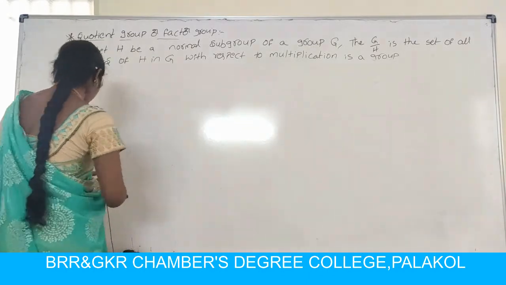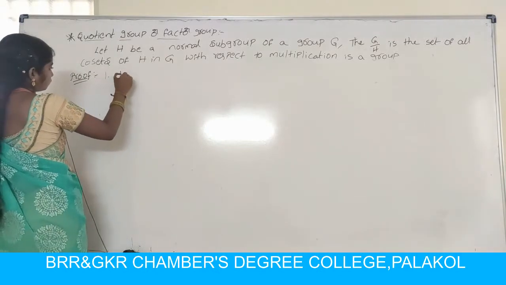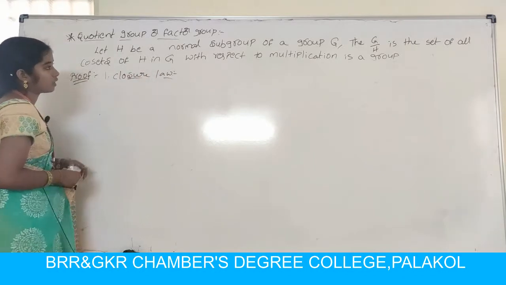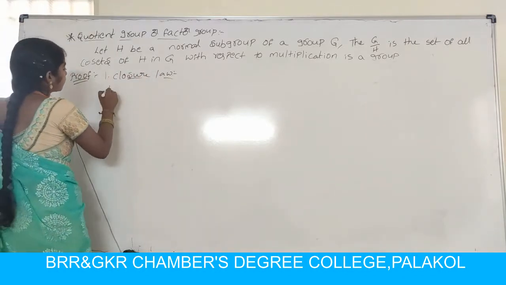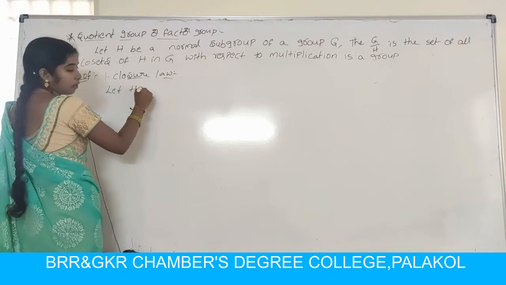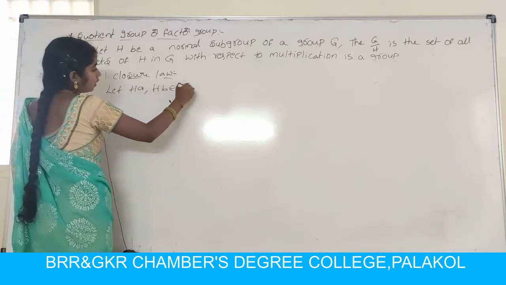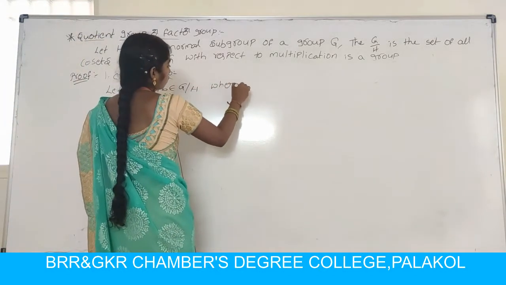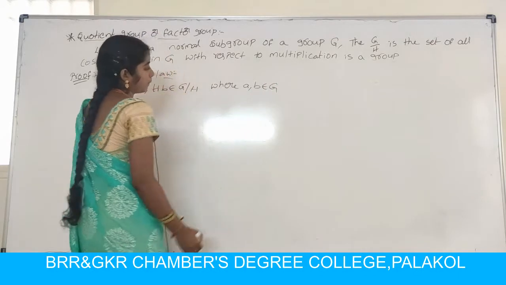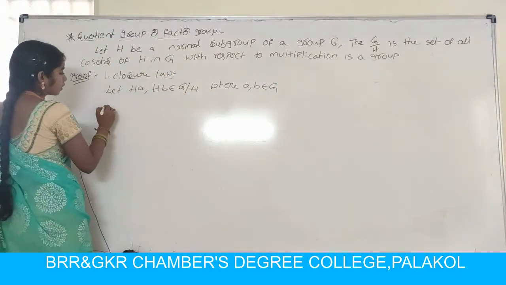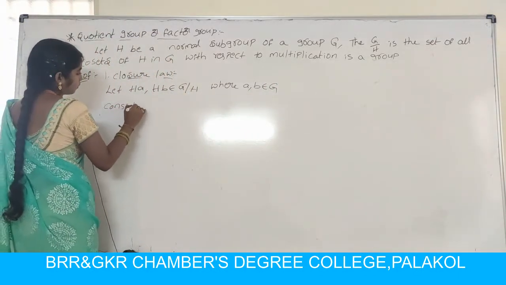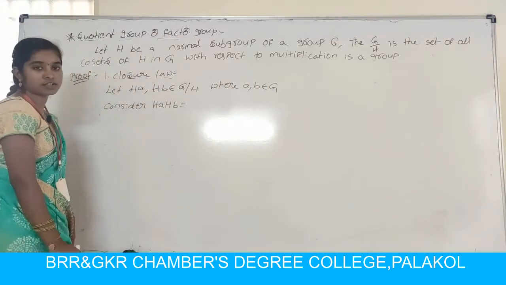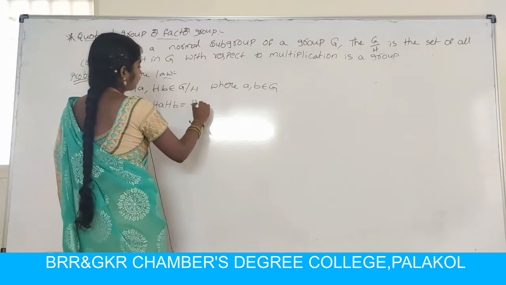Next, closure law. So let us consider, let HA comma HB belongs to G by H, where A comma B belongs to G. So consider HA HB equal to, already you know that coset multiplication HA HB is equal to HAB.